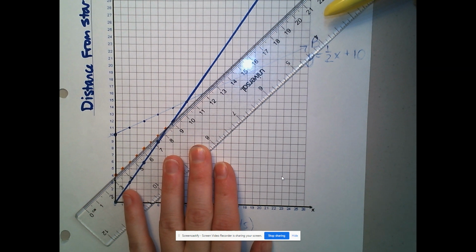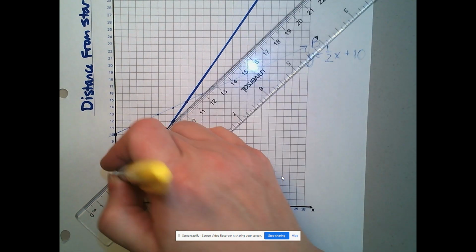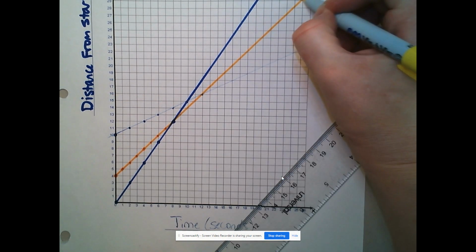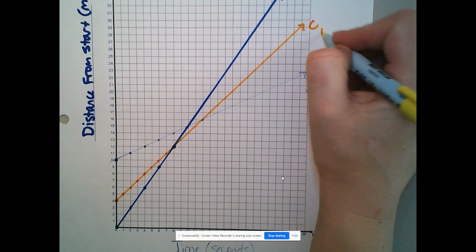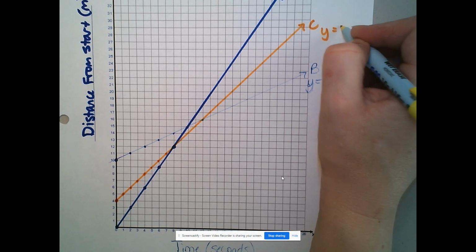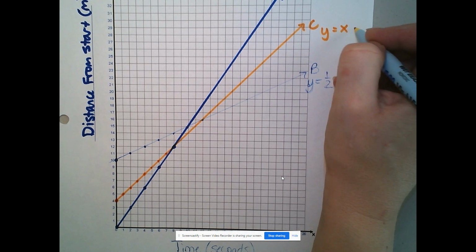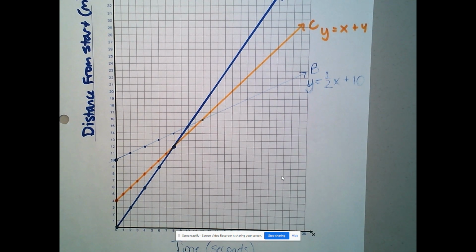And I'm going to look straight down on it so that it looks like I'm lined up nicely there. And that one is going to be person C. I'll just pull that down a little bit. So that 1-to-1 ratio is going to be y equals 1x, or just x. And they had a head start of 4, plus 4.